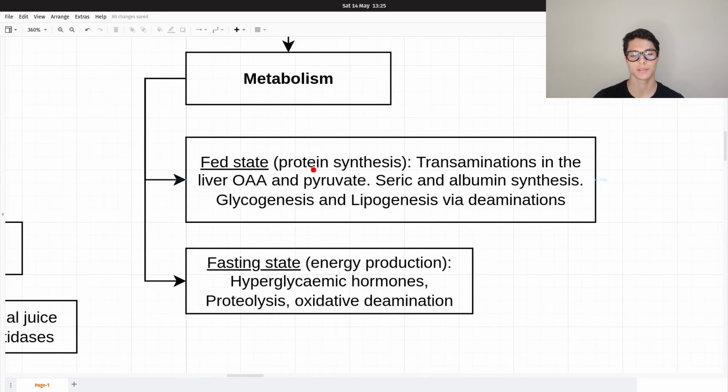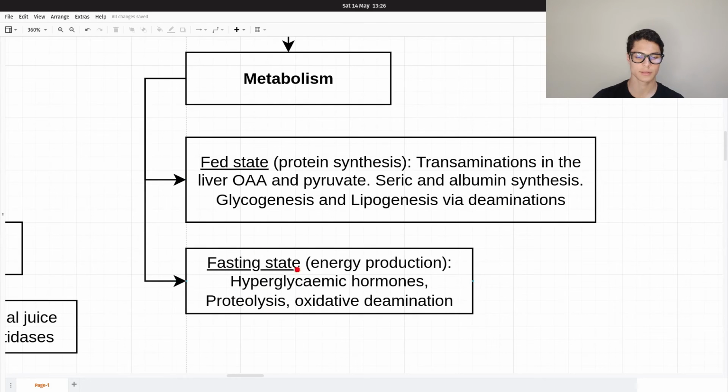So in the fed state, we can have the anabolism, the transaminations in the liver from oxaloacetate and pyruvate. Steric and albumin synthesis. Remember, albumin can be used for muscle creation and repair. And then glycogenesis and lipogenesis via the aminations. So we have the anabolic state here.